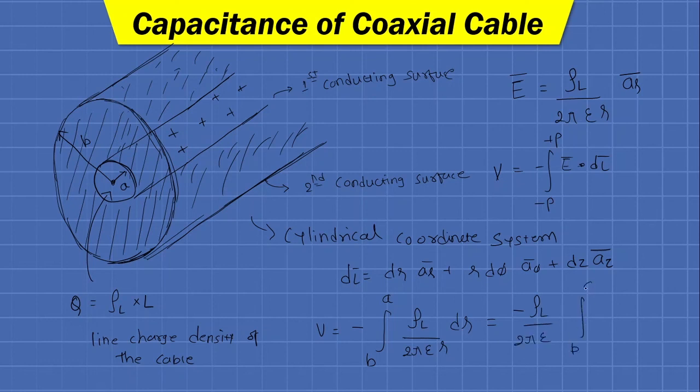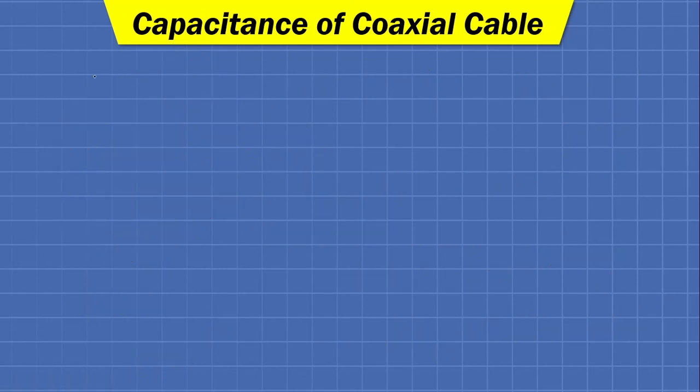Integration from B to A of dr upon R. Now the integration of 1 upon R with respect to R is the natural logarithm of R. The lower limit is B, the upper limit is A.